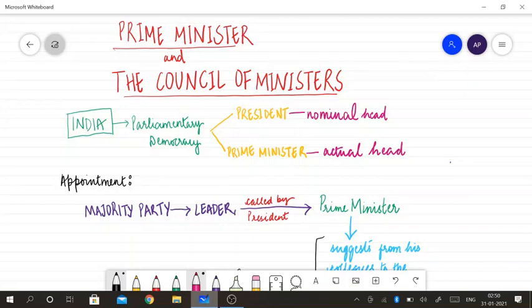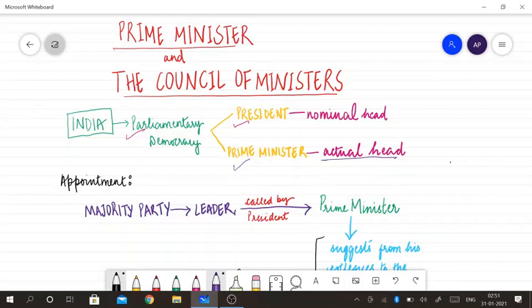Good day, children. Today we are doing a quick revision of the Prime Minister and the Council of Ministers. As you know, India is a parliamentary democracy, which means we have a democracy in which we have a parliament. It means that the president is the nominal head of the country and the real or actual head is the prime minister. And now the question arises, who becomes the prime minister of the country?